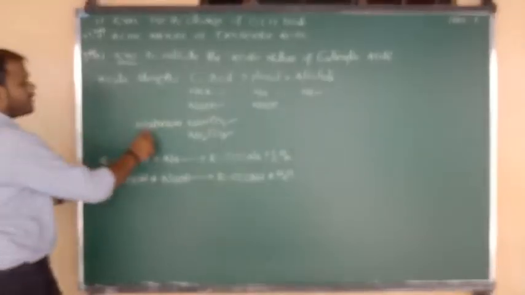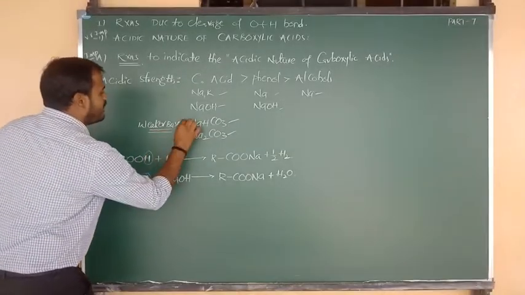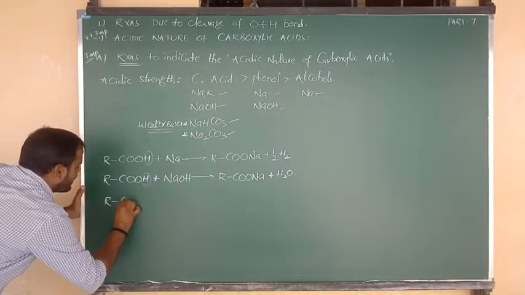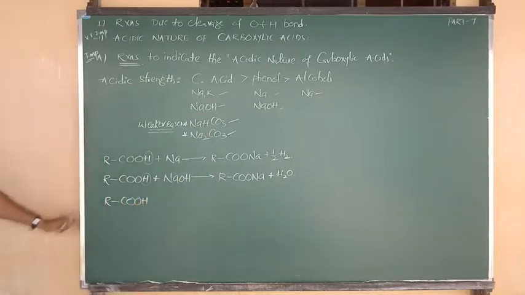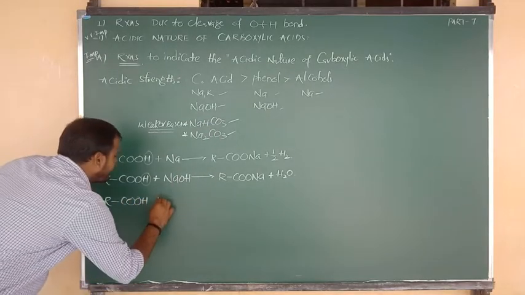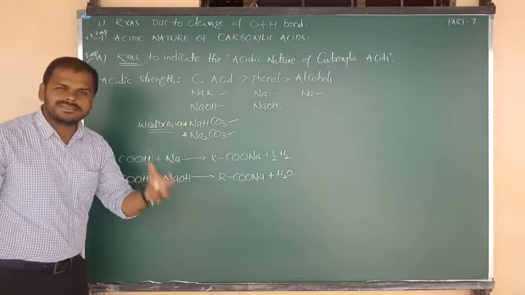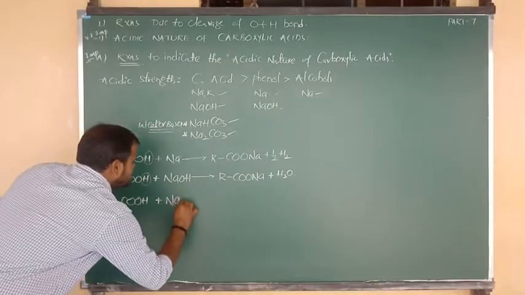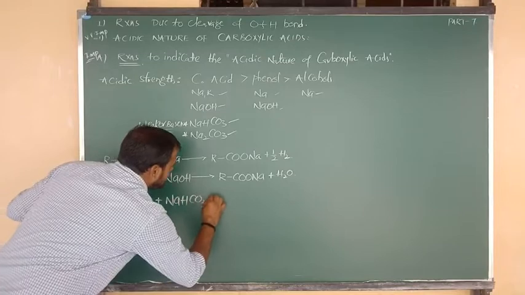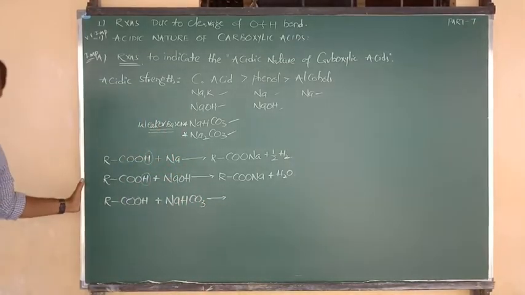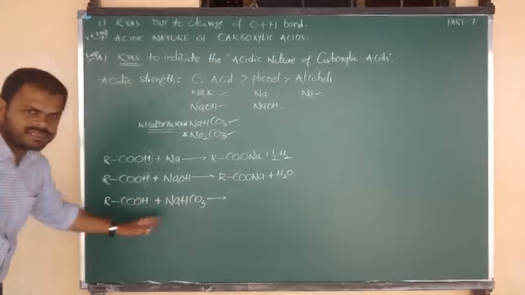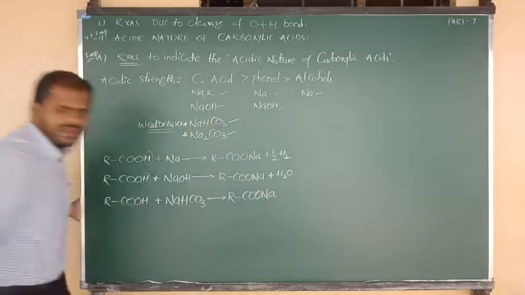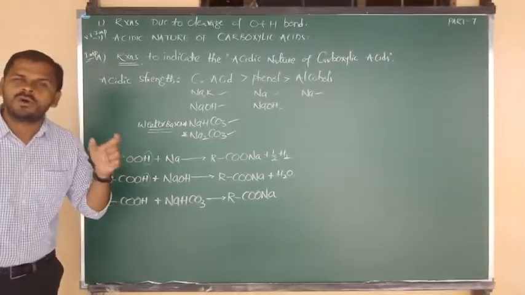Good. Another reaction I am going to show you by using a weaker base, that is nothing but sodium bicarbonate. Let me consider again another formula of carboxylic acid. When it undergoes reaction with a weaker base, that is sodium bicarbonate or potassium bicarbonate, as you wish. So what is the formula of sodium bicarbonate? NaHCO3. Again the same thing, the position of hydrogen is replaced by sodium. We will get the product RCOONa, meaning the sodium salt of carboxylic acid.